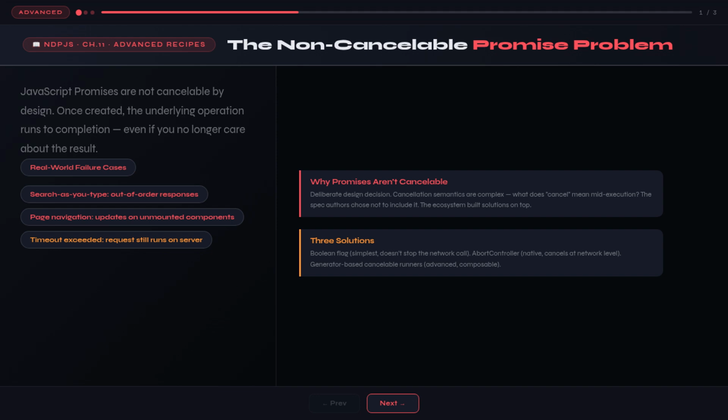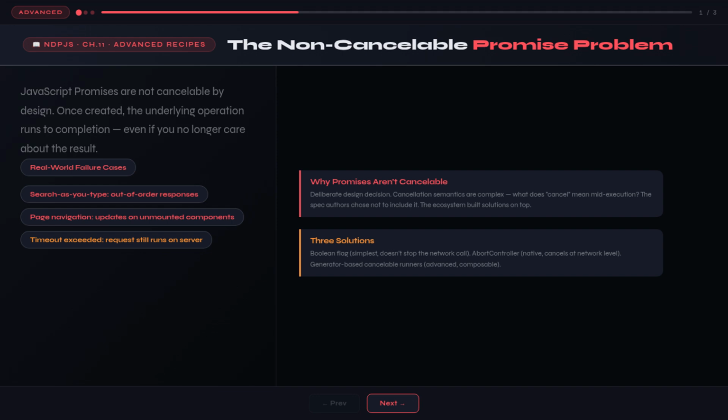Or imagine the user navigates away from the page entirely. Your fetch request is still in flight, and when it resolves, your callback tries to update state on a component that no longer exists. In React, this produces the dreaded warning, "Can't perform a React state update on an unmounted component." Both problems have the same root cause: JavaScript promises are not natively cancelable.